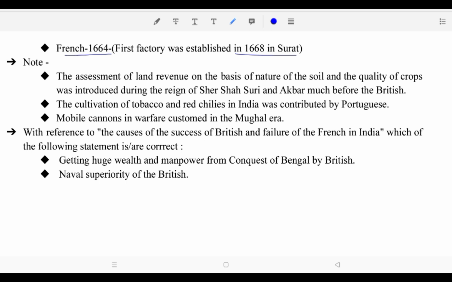Note देखिएगा फ्रेंड्स. The assessment of land revenue on the basis of the nature of the soil and the quality of crops was introduced during the reign of Sher Shah Suri and Akbar, much before the British. The cultivation of tobacco and red chilies in India was contributed by Portuguese. Mobile cannons in warfare were used in the Mughal era. With reference to the cause of the success of the British and failure of the French in India, which of the following statements are correct? Getting huge wealth and manpower from the conquest of Bengal by the British, and naval superiority of the British.